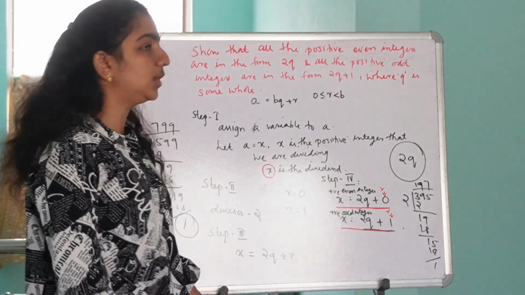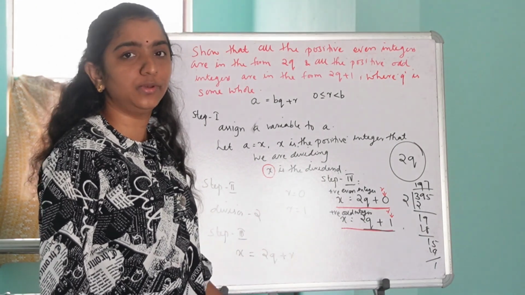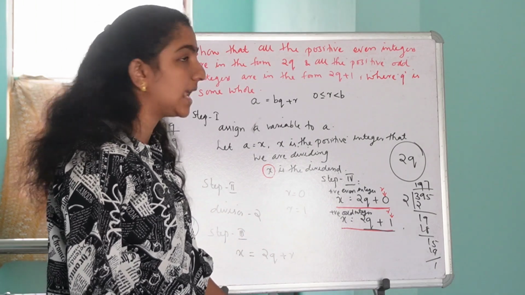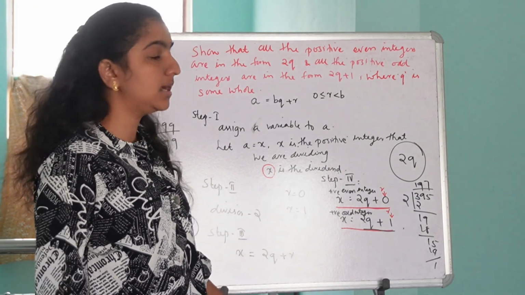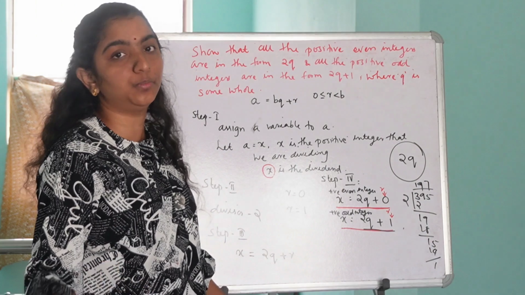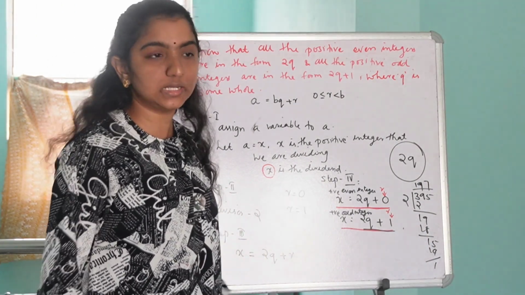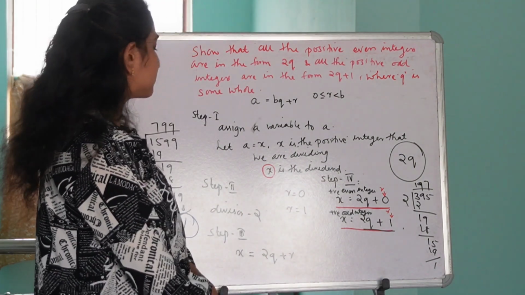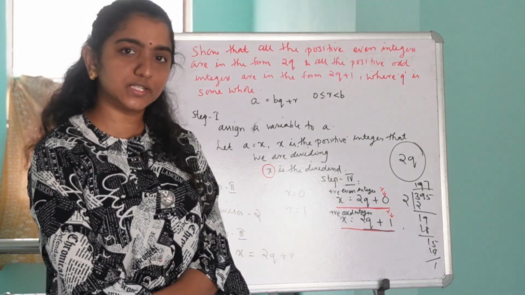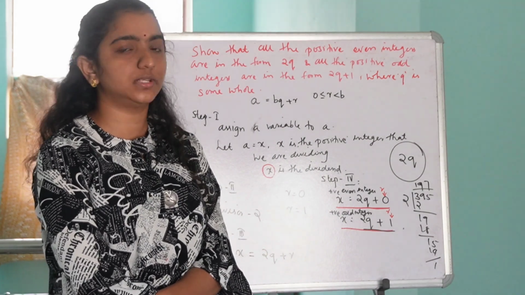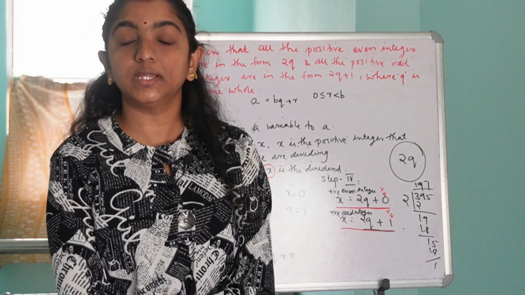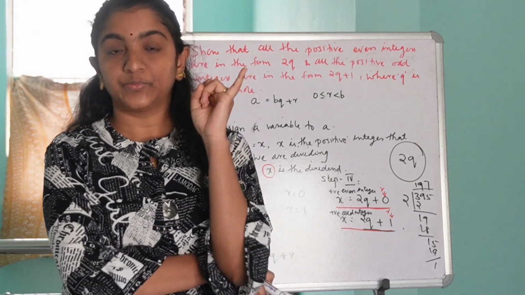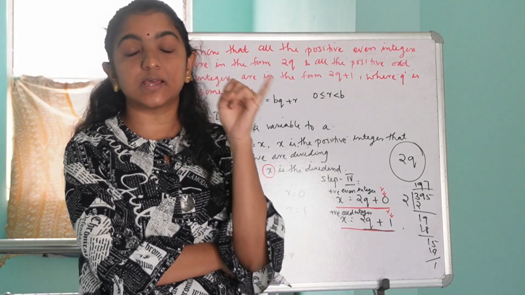Okay. So we all know, what is Euclid's division lemma formula? Euclid's division lemma formula is A is equal to BQ plus R, where the value of R is 0 less than or equal to R less than B. So the first four steps of all the questions of this type are one and the same. Okay. So the first step is to assign some variable.